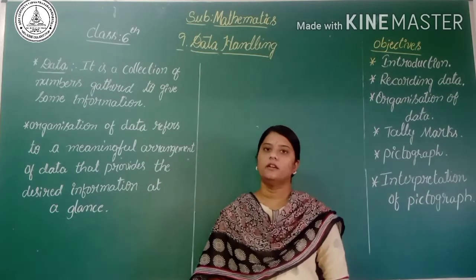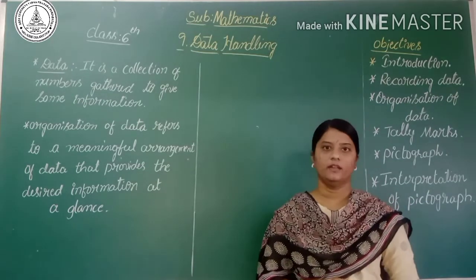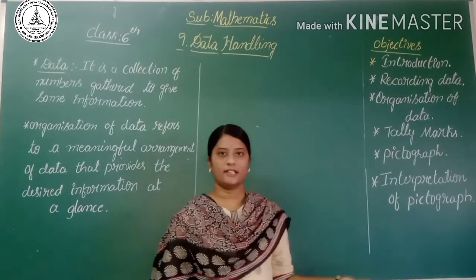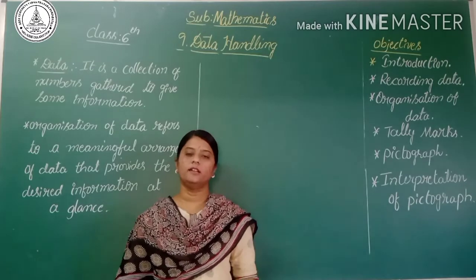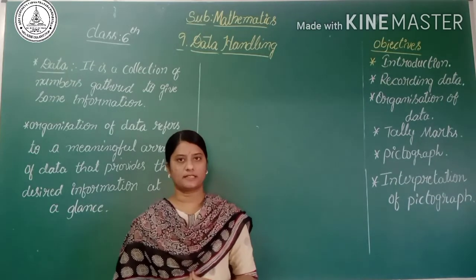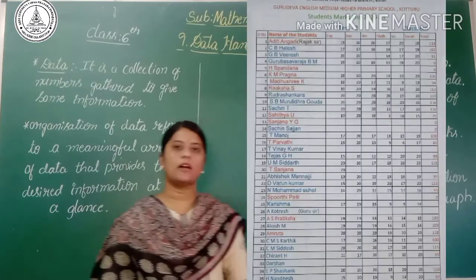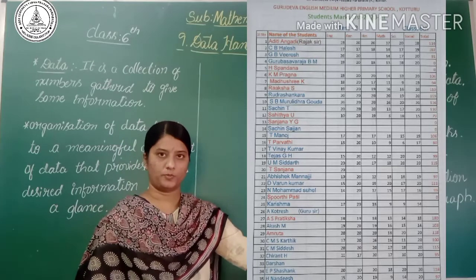Firstly, what is data? Recently we completed the FA2 test, and after the test we were given the PDF of the marks list. In it you saw the names of the students and the marks obtained.